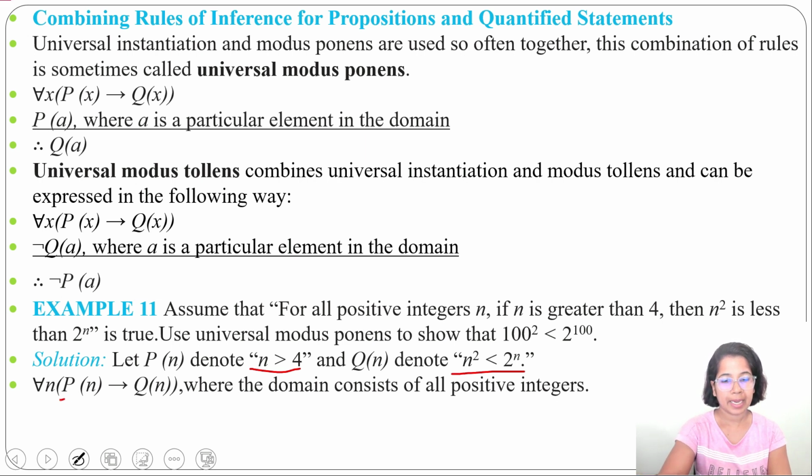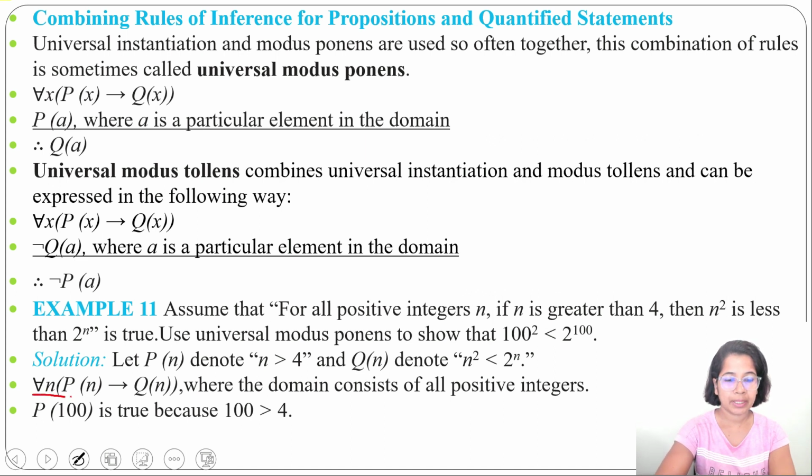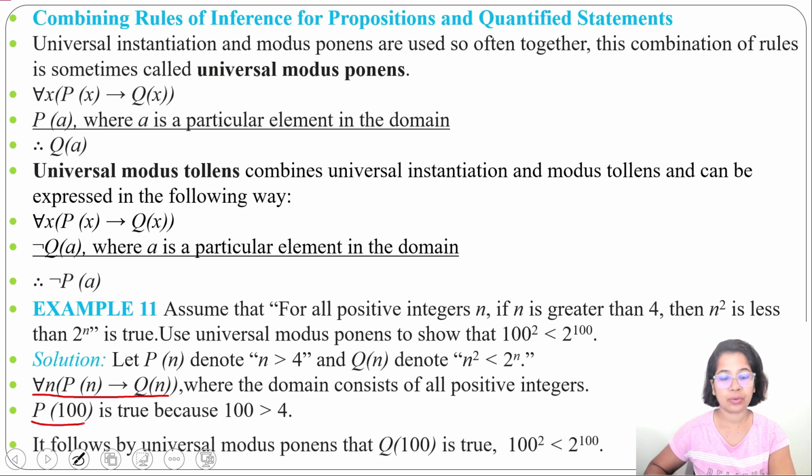So if n is greater than 4, then n squared is less than 2 power n. P of 100 is true as 100 is greater than 4. Now for all n, P of n implies Q of n is true, and P of 100 is true. We can apply universal modus ponens, so Q of 100 will also be true. That means 100 squared is less than 2 power 100.